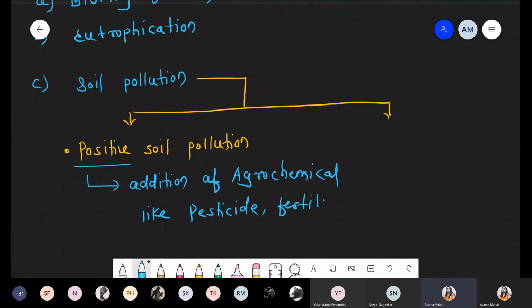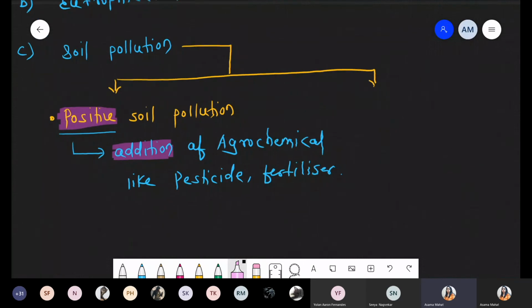Chemical fertilizer mostly. So for this we are using the positive word, please remember this point. We are using the positive word only for the addition. बाकी कोई इसका role नहीं है. Positive means it is not having some benefit. Positive means what? We are using the word addition. So addition of agrochemical like pesticide and fertilizer.